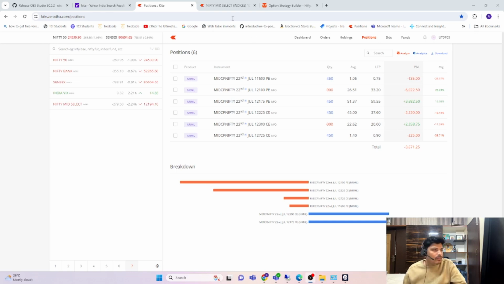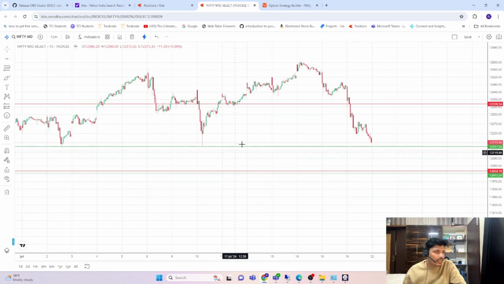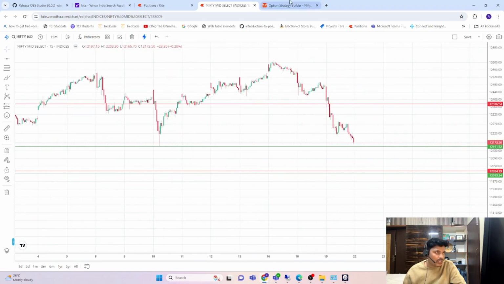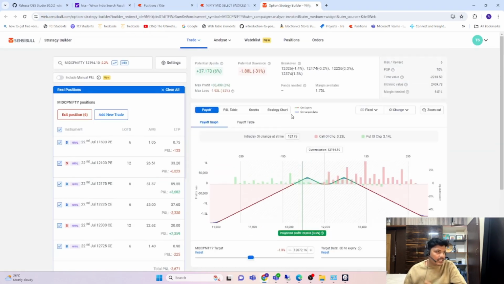We'll start with the video first, and we'll analyze the chart, and then we'll analyze the open interest as well as the strategy that I took, and we'll understand each and everything. Let's go with understanding the strategy first.